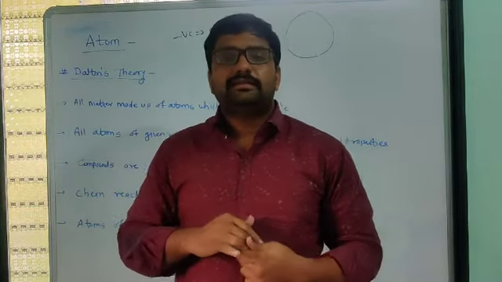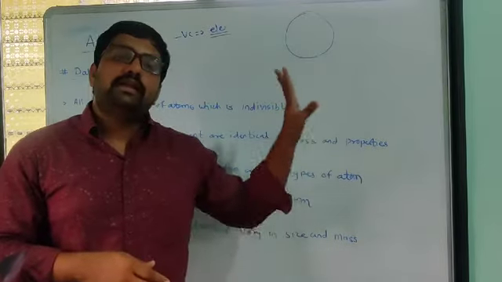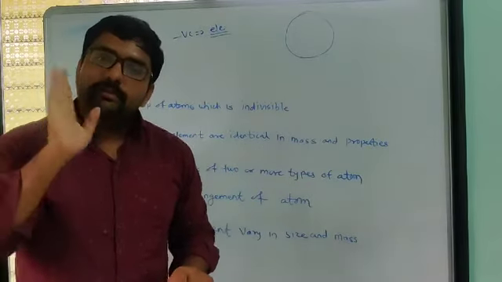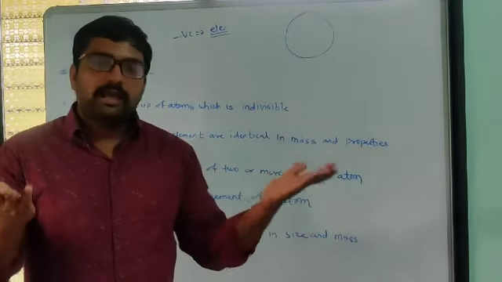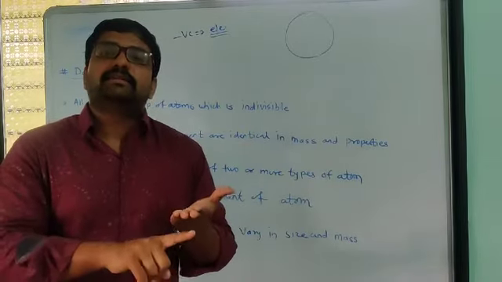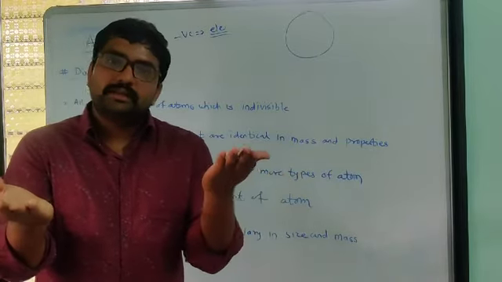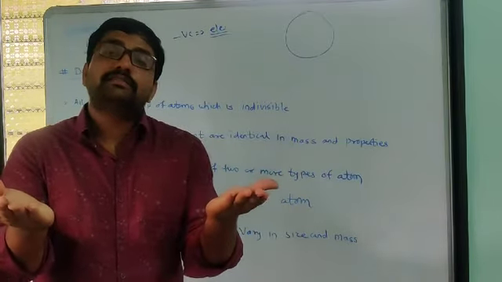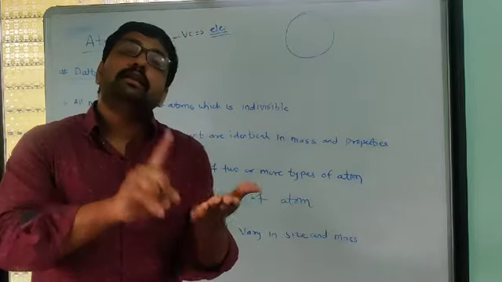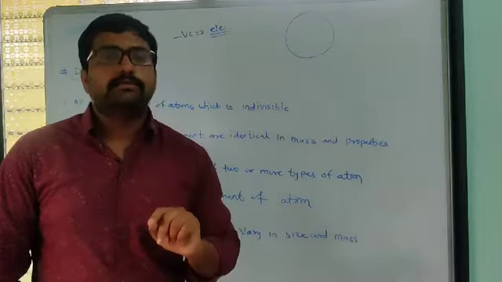Dalton tells us that if we take one element, all the atoms are identical in mass and size. If we take two different elements, their size and masses may be different, but for one element, the size and mass of an atom are always identical.